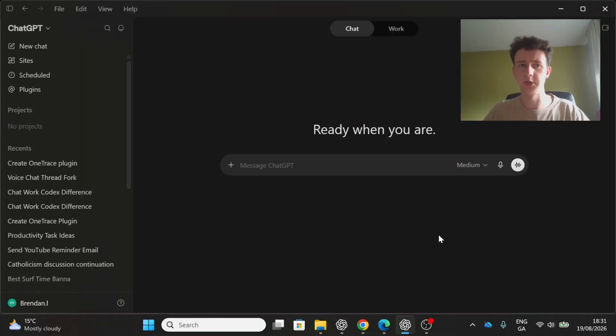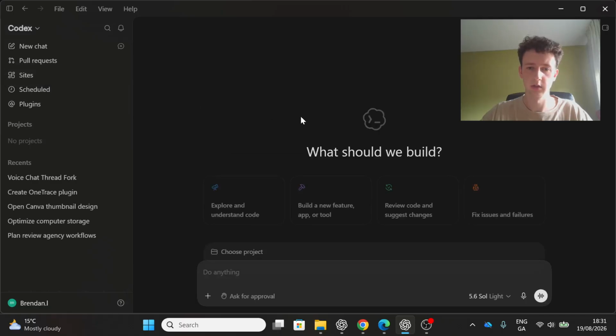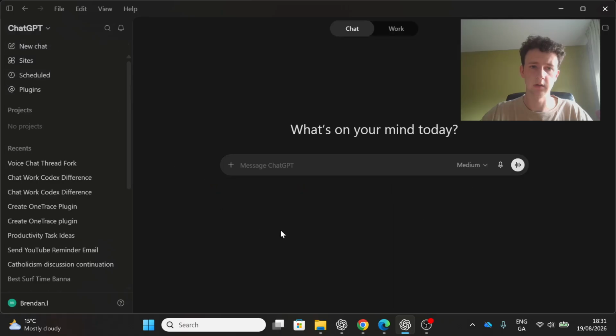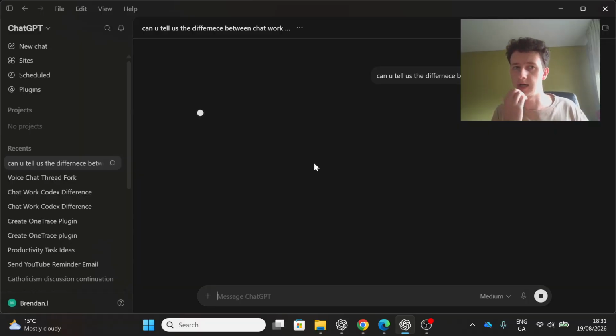So if you come into the new ChatGPT here, you can just go and download this. You have chat and work up here. Go up here, you have codex. When you are trying to figure stuff out, the best way to do it is simply just ask ChatGPT. So we're going to say, can you tell us the difference between chat, work, and codex? Now, I can tell you a bit about it while this is loading.